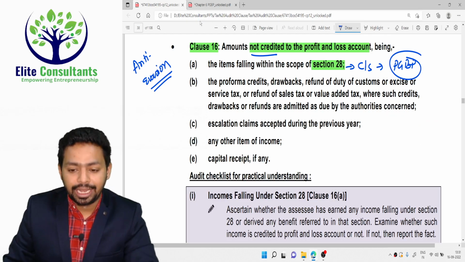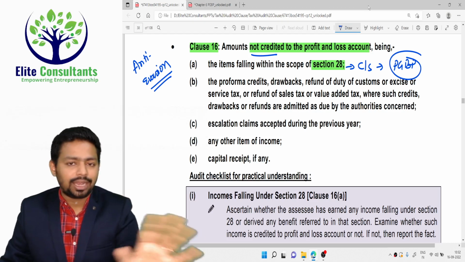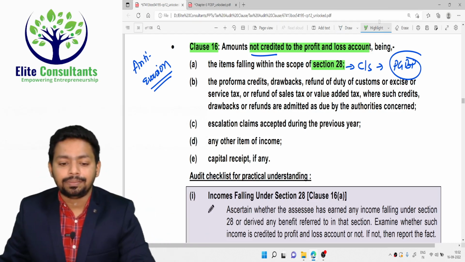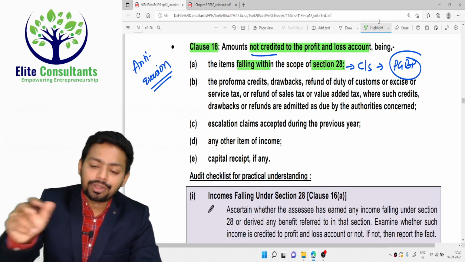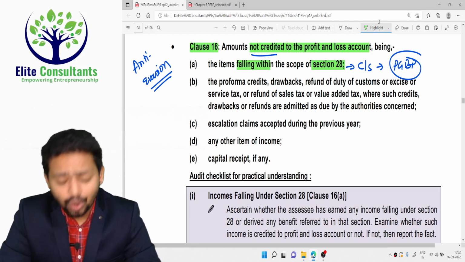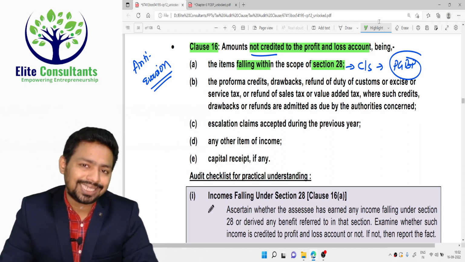So this is section 28. It is very detailed. You can see it is not normally just sale and purchase. Section 28 is not only talking about sale, it is inclusive of so many other items. If those items are falling within the scope of section 28 and not considered by the assessee, you have to show it under clause number 16.